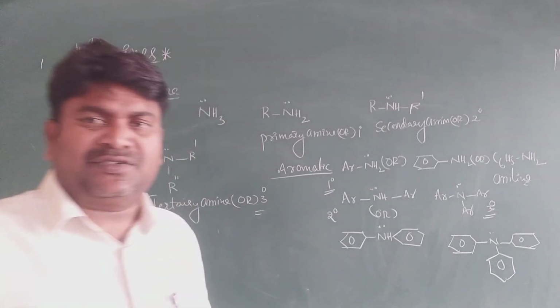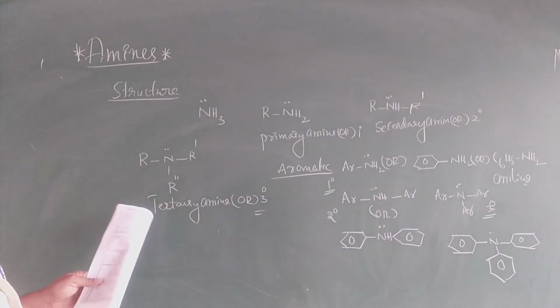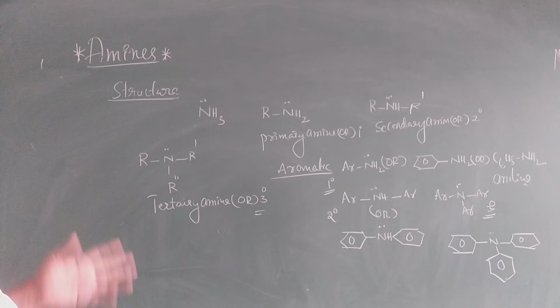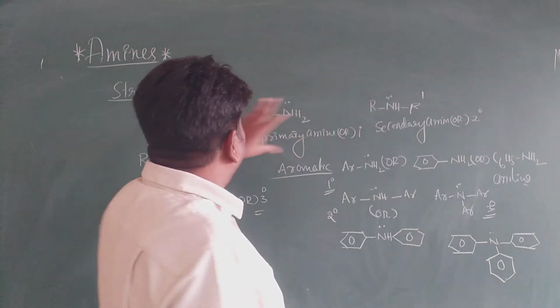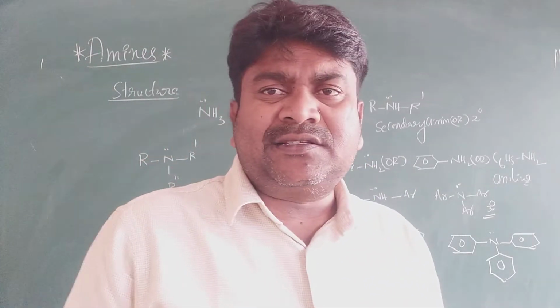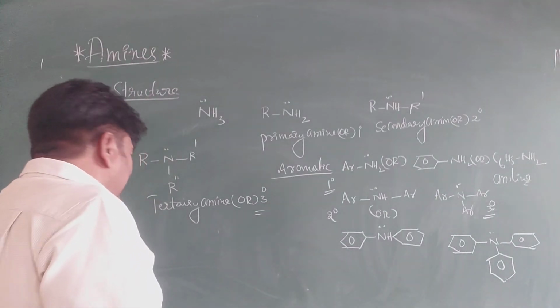My dear students, amines are classified into two types: aliphatic amines and aromatic amines. Aliphatic amines again divide into three types: primary, secondary, and tertiary. Similarly, aromatic amines are also like that. Now I will discuss the nomenclature of amines.